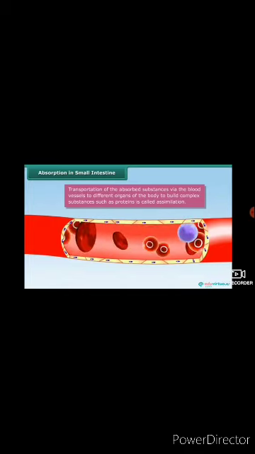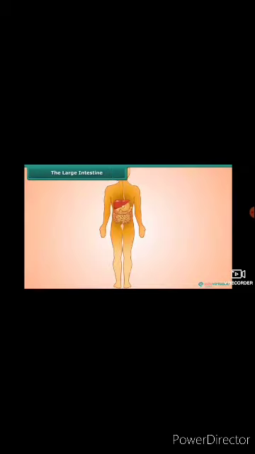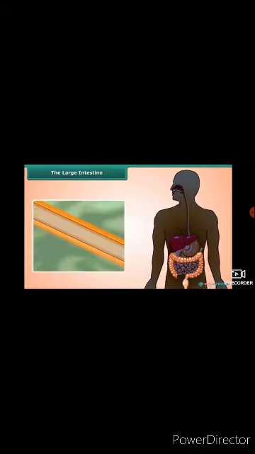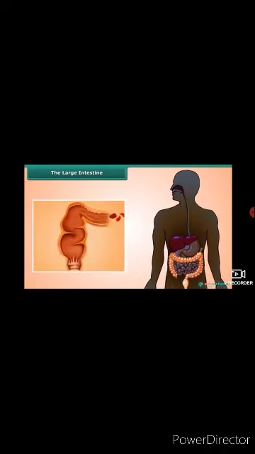The undigested food is then passed into the large intestine, which is a 1.5 meter long structure. It absorbs water and minerals present in the undigested food and converts it into feces or fecal matter. The undigested waste is stored in the rectum for some time and pushed out through the anus. So this way, human digestion completes.